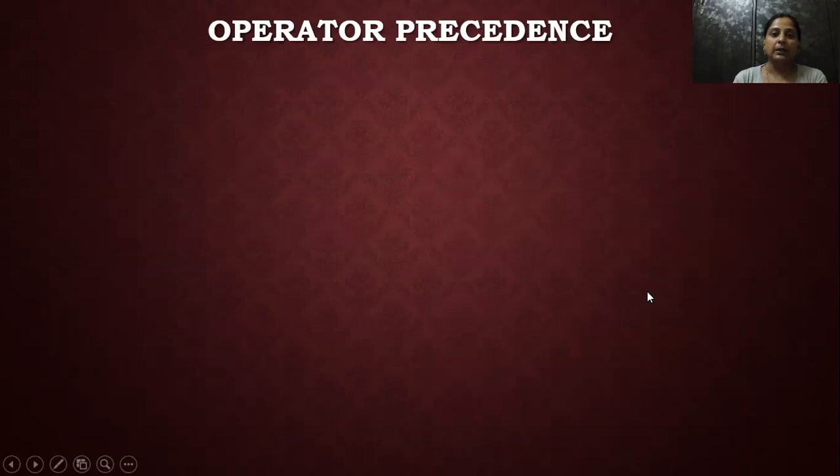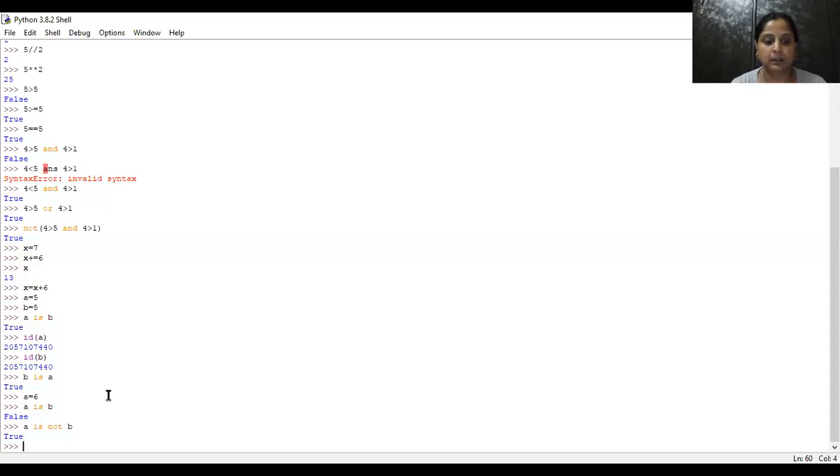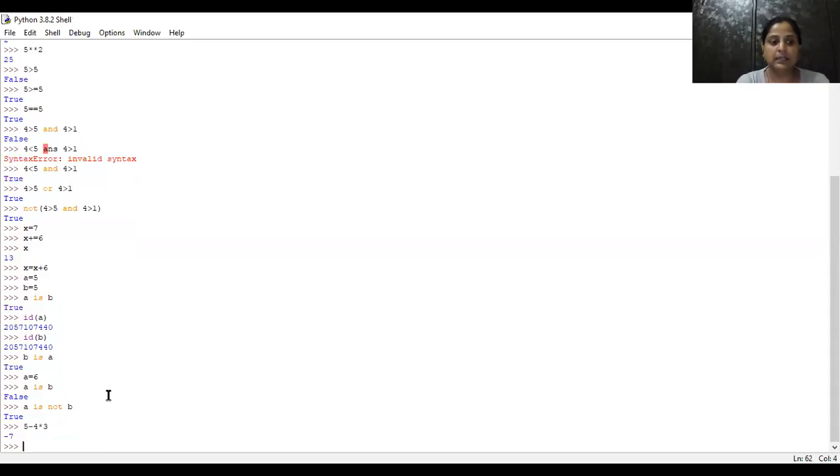Next one is operator precedence. For example, let's take 5 minus 4 into 3. The result is minus 7.